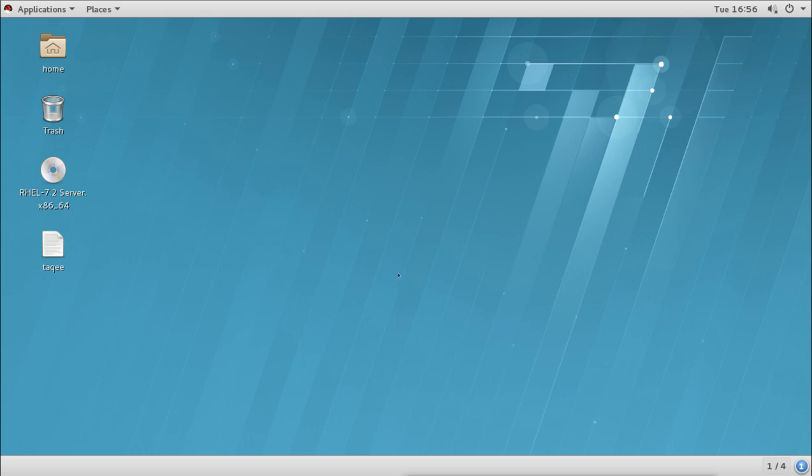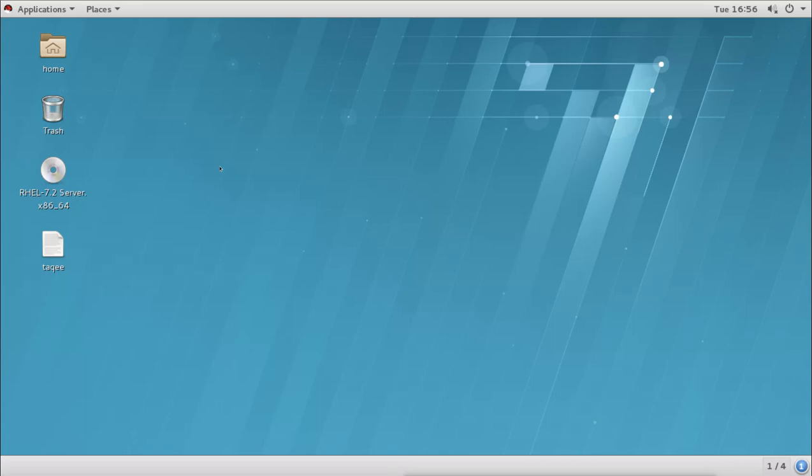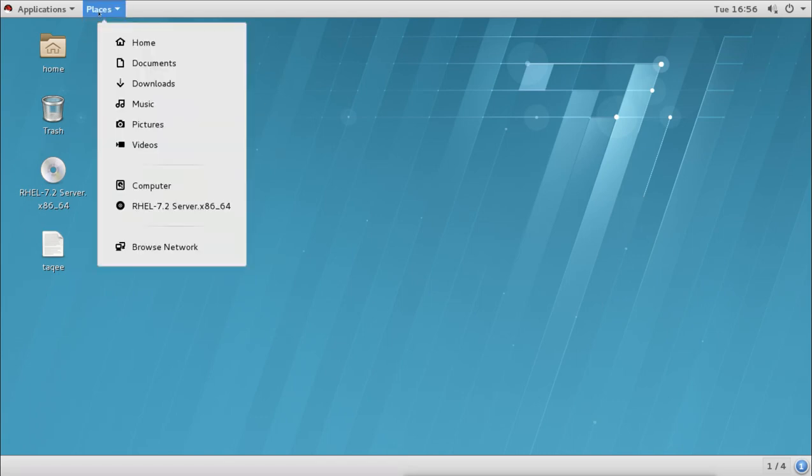Managing file system in Linux. Now the file system is different than Windows. In Windows we have a different kind of file system, and here in Linux we have a different kind of file system. In Linux, we don't see the partitions actually. We see the directory structure. It is called the file system.